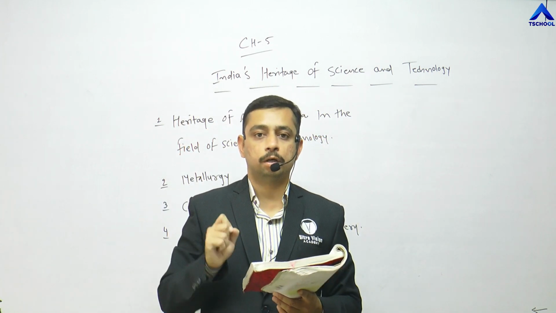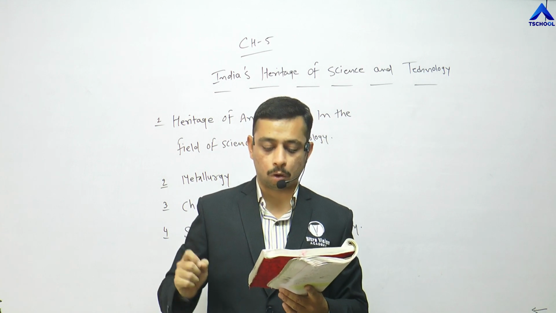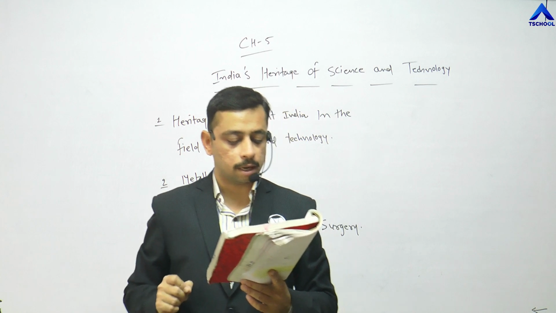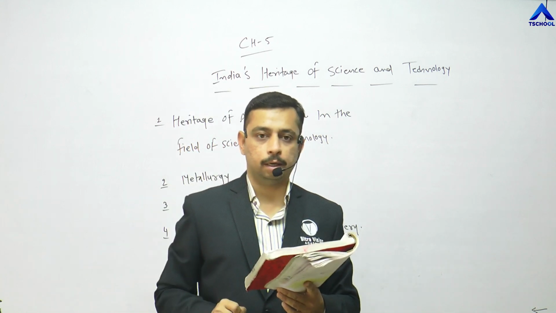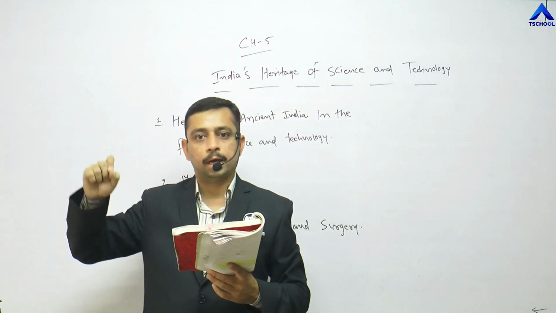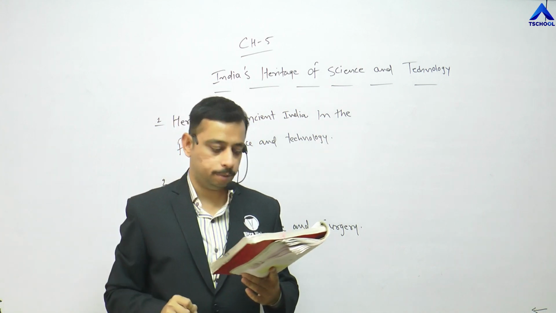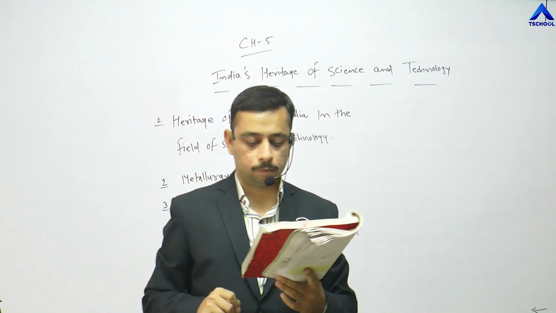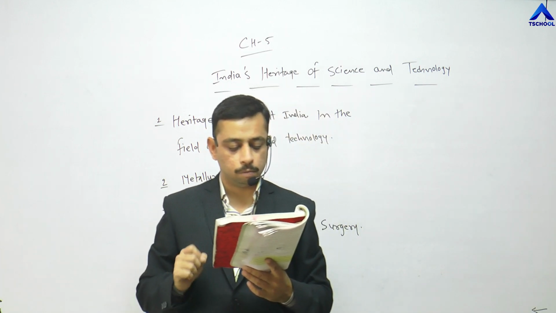Again, underline that statement. It is preserved in a museum at Chennai. Again, underline that statement. Another well-known metal idol, Ram, the archer, can be seen in the museum.